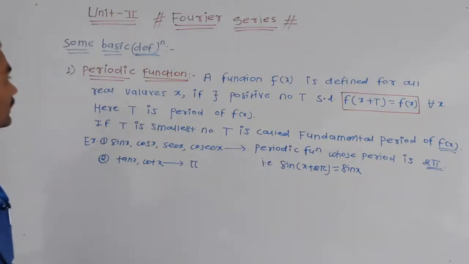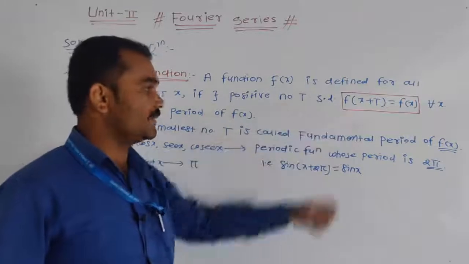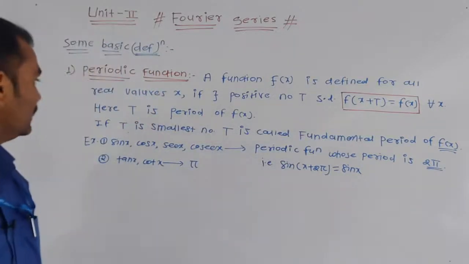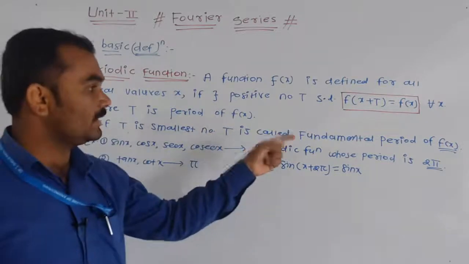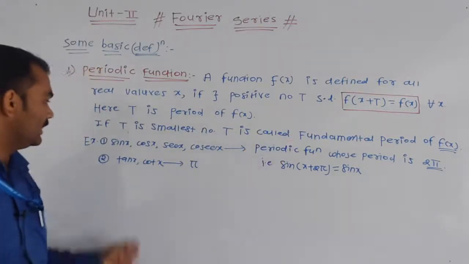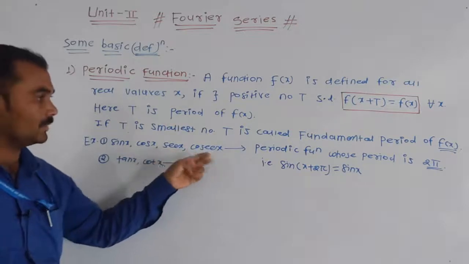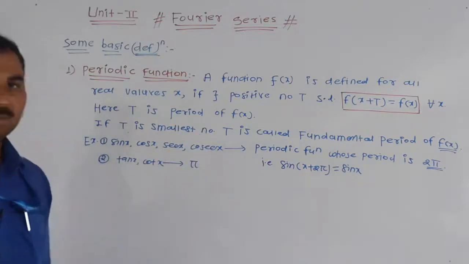Okay, these are the basics of the periodic function. This condition: f of x plus t is equal to f of x. t is the period of f of x. If t is the smallest number, then we call it the fundamental period of f of x. And the period of sin x, cos x, sec x and cosec x is 2 pi, and of tan and cot is pi.